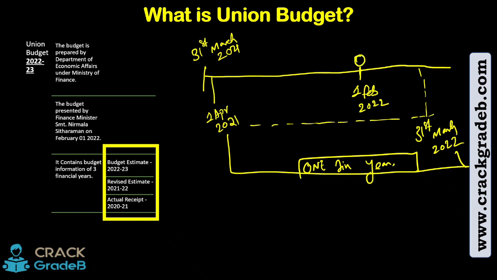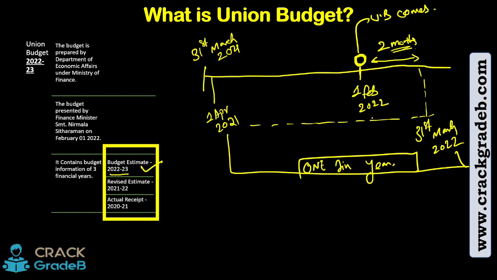So on this day the union finance minister gives the union budget, right? And understand, there is a gap of how many months? From 1st of Feb to 28th of Feb, 1 month. Then the entire March, means there are 2 months before. Exactly 2 months. So understand one thing. Let us understand the budget estimate. Budget estimate for when? 2022-23. This is very easy to understand. Budget estimate means on 1st of February